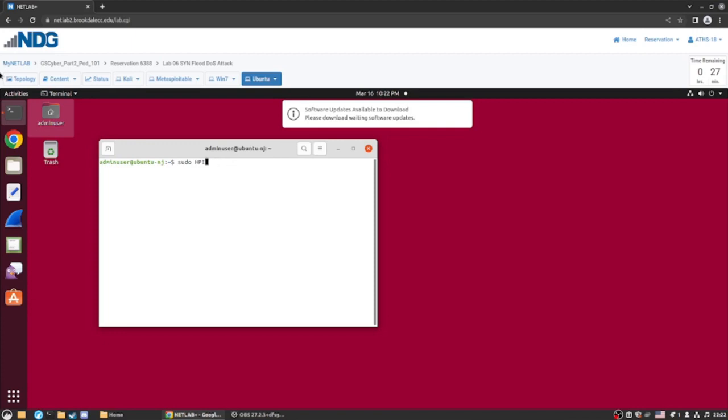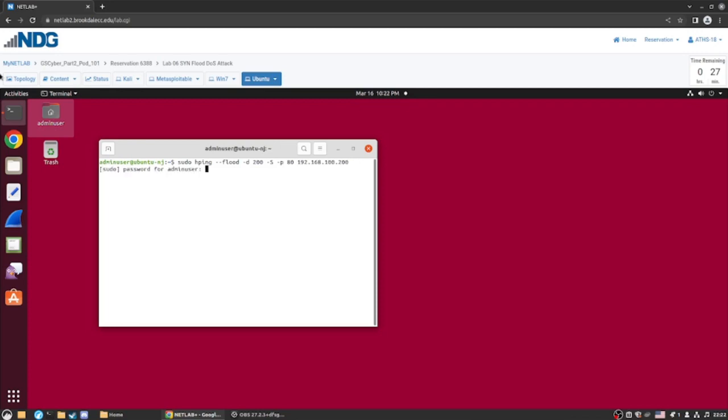So we're going to type the command sudo, which is super user do, hping3 --flood -d 200 -S -p 80 at the IP address 192.168.100.200. So flood will send packets at top speed to the computer. Each packet size will be 200 bytes. We're told to flag it as a synchronize, and we're telling the machine to flag each packet with the synchronize flag, and we're telling it also to send that to that specific port number.